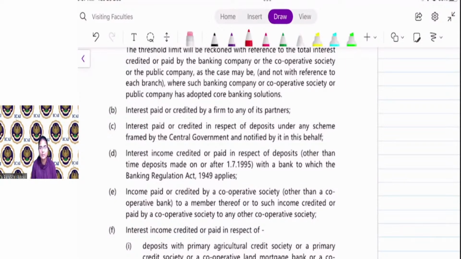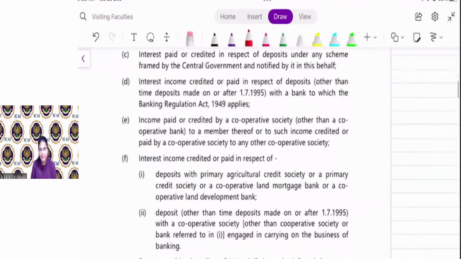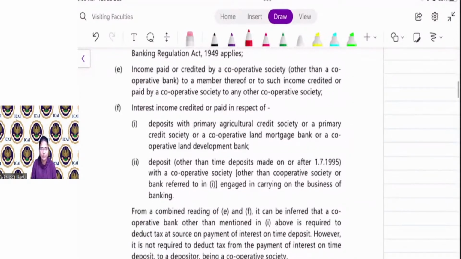Interest paid or credited in respect of a deposit under any scheme framed by the central government and notified by it. Interest income credited or paid in respect of a deposit with a bank to which the Banking Regulation Act applies. Same in case of cooperative society. Interest income credited or paid in respect of deposit with a primary agricultural credit society or a primary credit society or cooperative land mortgage bank or cooperative land development bank, then TDS is not required to be deducted.